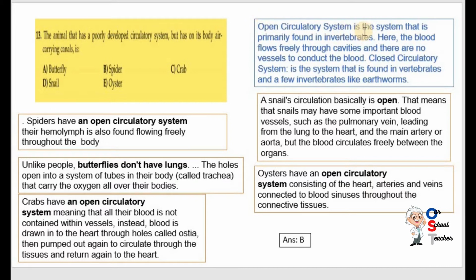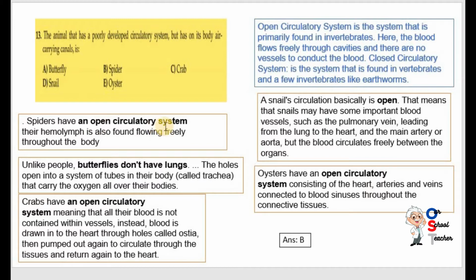Open circulatory system is a system that is primarily found in invertebrates. You can say all are invertebrates, so all have an open circulatory system. Here the blood flows freely through its cavities and there are no vessels to conduct the blood. Closed circulatory system is found in vertebrates and a few invertebrates like earthworms. Some invertebrates have it.